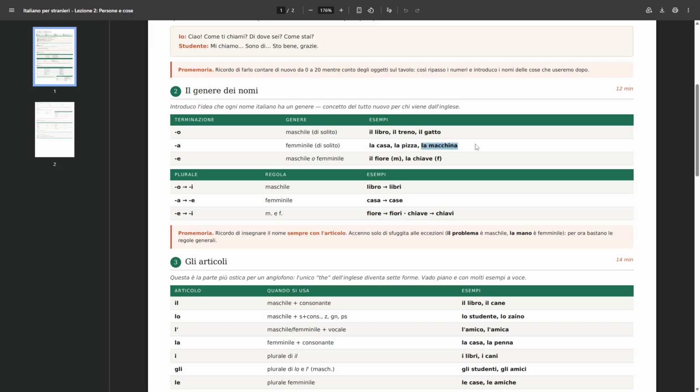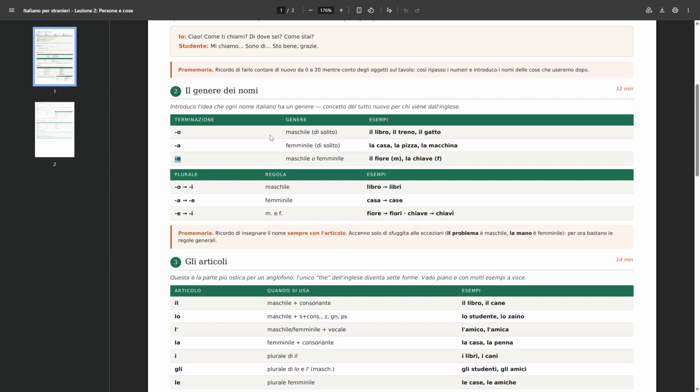And then macchina, la macchina. What do you think this means? Machine, maybe? Somewhat, because it could mean that as well, like la macchina per il caffè, the coffee maker, the coffee machine. But la macchina, just plain like this, usually refers to the car. So we call the car the machine in Italian, and it's feminine. Okay, so we have been through these ones. Hopefully they make sense to you.